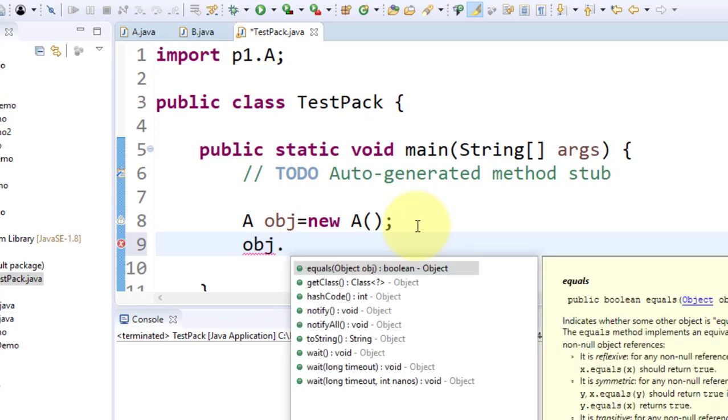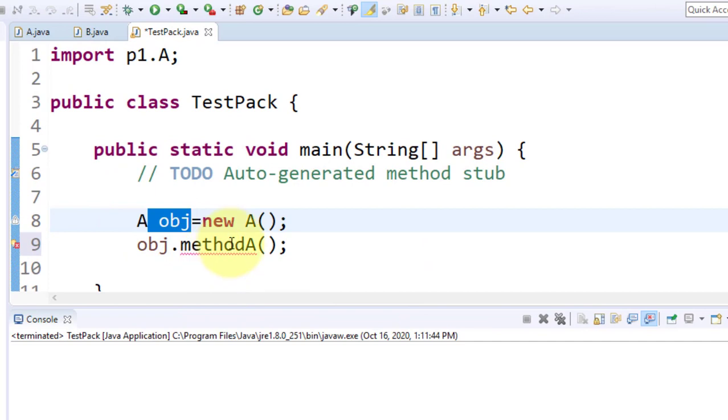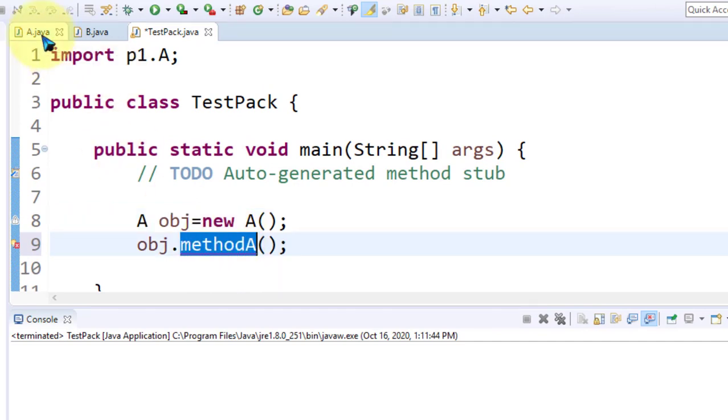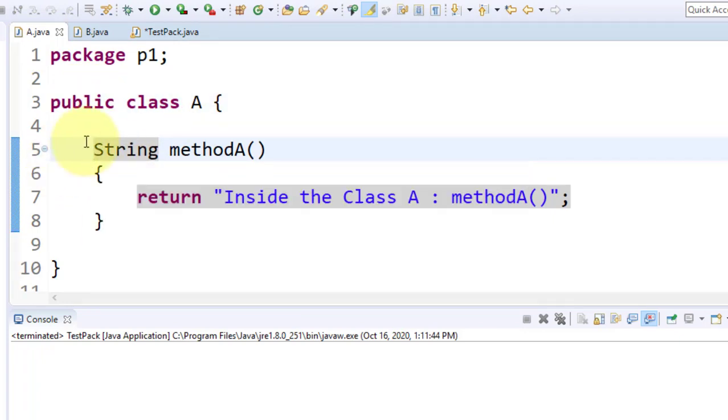So what is the method available for object A? For object A, what is the method name? It is methodA, right? But methodA is now not available. Why is it not available? Now the class is available, but the method is not available. So look at it, the class is public, that's why it is accessible, but the method is not public, so it is default, so it is only accessible inside this P1 package, and here we have to make it public.